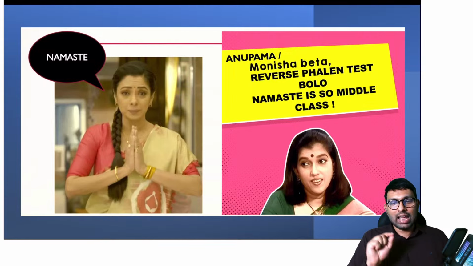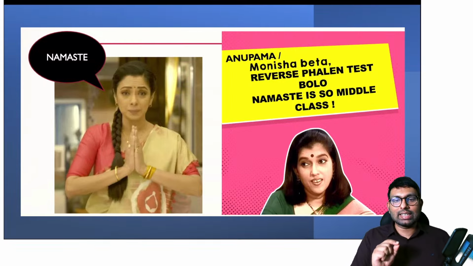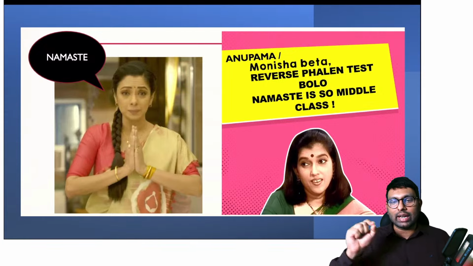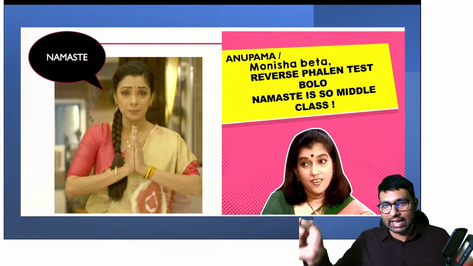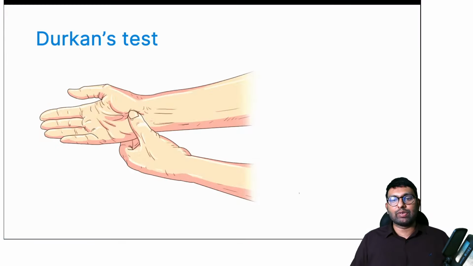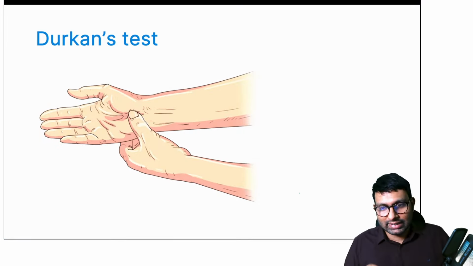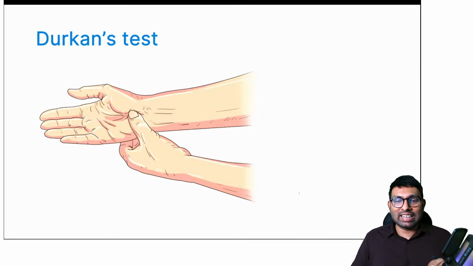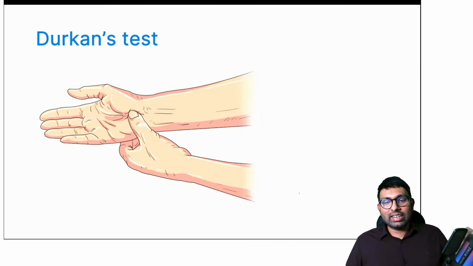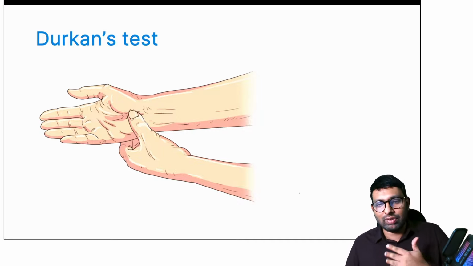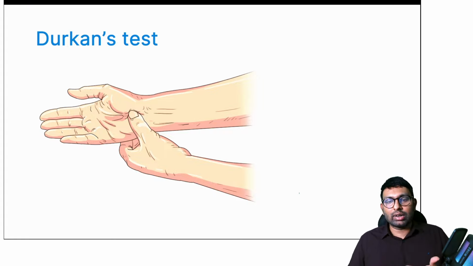But these 2 tests are done initially. They are not always the best test. So a best test is always when the test is specific. That is, when you do the test, you know that 80 to 90% of the chance the answer is the diagnosis. That is the most specific test, and the answer is Durkan's test. Yes, Dr. Jain, that is Sarabhai versus Sarabhai. So the Fallon's and reverse Fallon's tests are tests that we might do initially when we are suspecting a case of carpal tunnel syndrome, because they're easy to do in clinics.